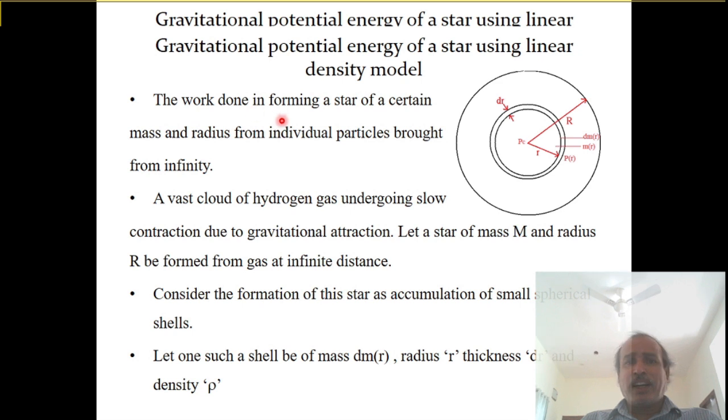the work done in forming a star of a certain mass and radius from individual particles brought from infinity. A vast cloud of hydrogen gas undergoes slow contraction due to gravitational attraction. You know that in stellar space huge clouds are there, usually formed of hydrogen, and they have gravitational attraction. Because of gravitational attraction they are continuously contracting.